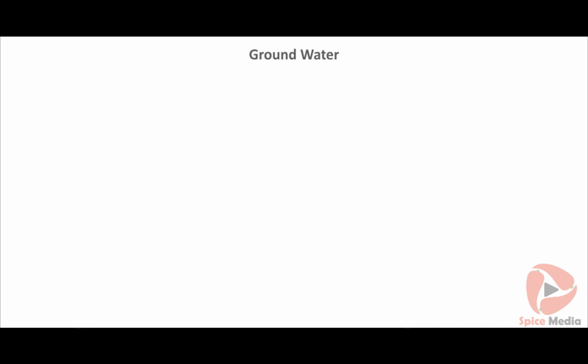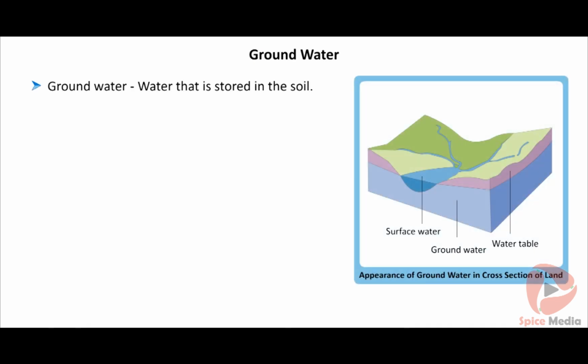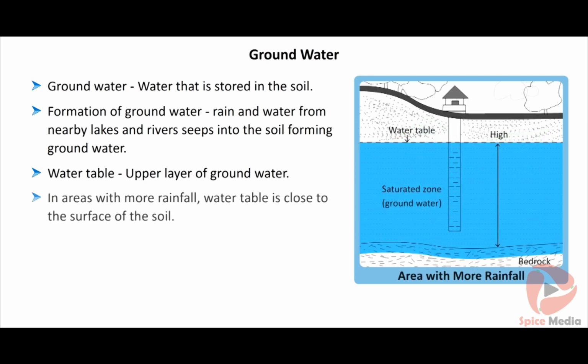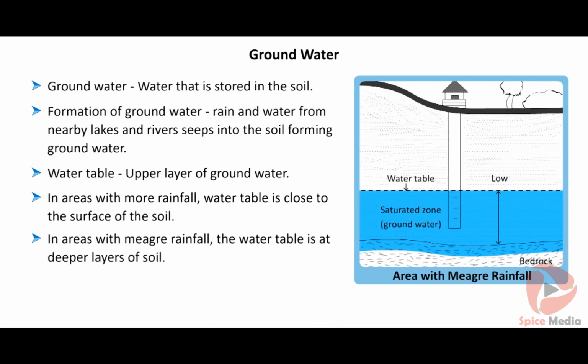Water that is stored in the soil is said to be groundwater. Groundwater is the source of water in the well. Rain and water from nearby lakes and rivers seeps into soil, forming groundwater. The upper level of groundwater is called water table. In areas with more rainfall, the water table is close to the surface of the soil. In areas with meager rainfall, the water table is at deeper layers of soil.